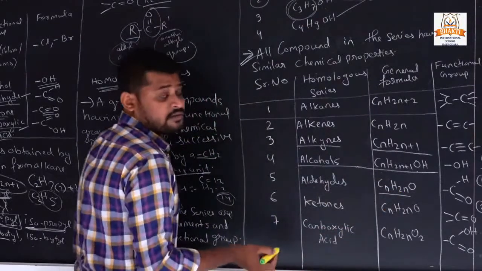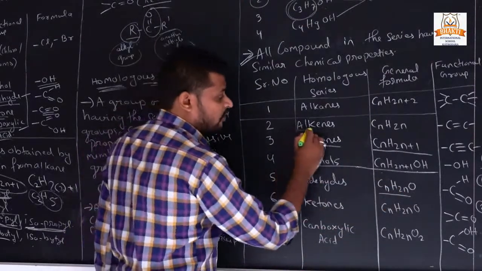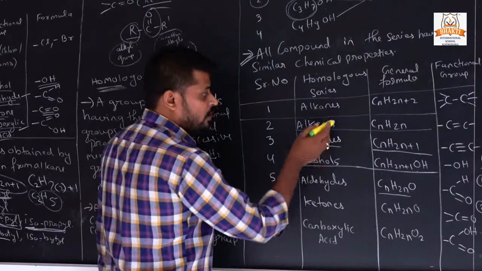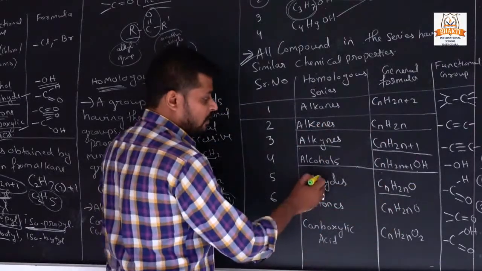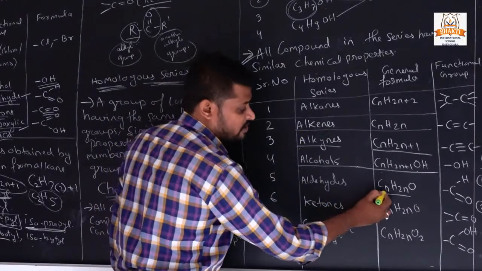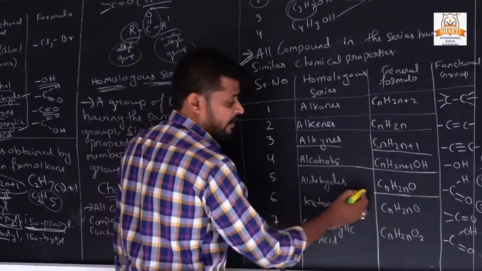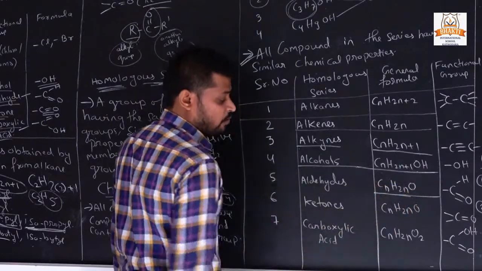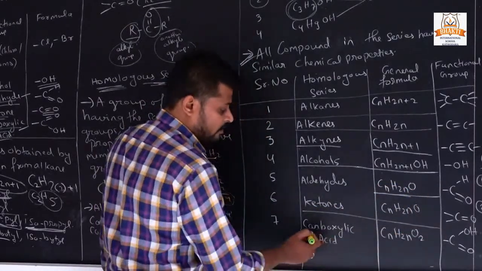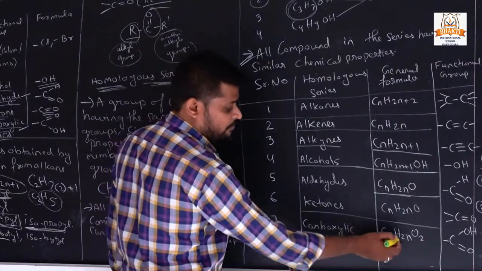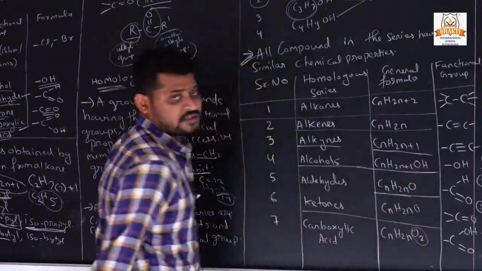What is CnH2n? The general formula of alkene. So if we join oxygen to alkenes, it gives us the general formula of aldehyde, that is CnH2nO. Ketones also have the same general formula, and carboxylic acids also, but here 2 oxygens are present.